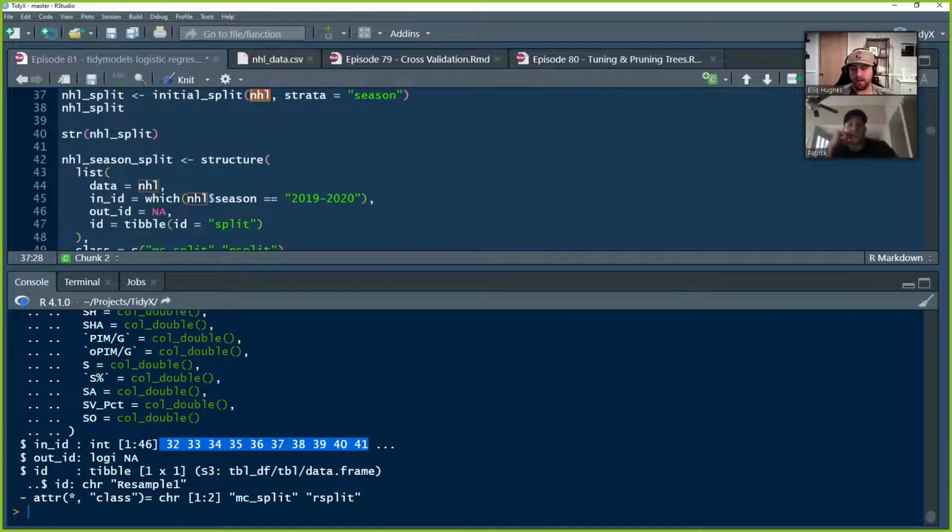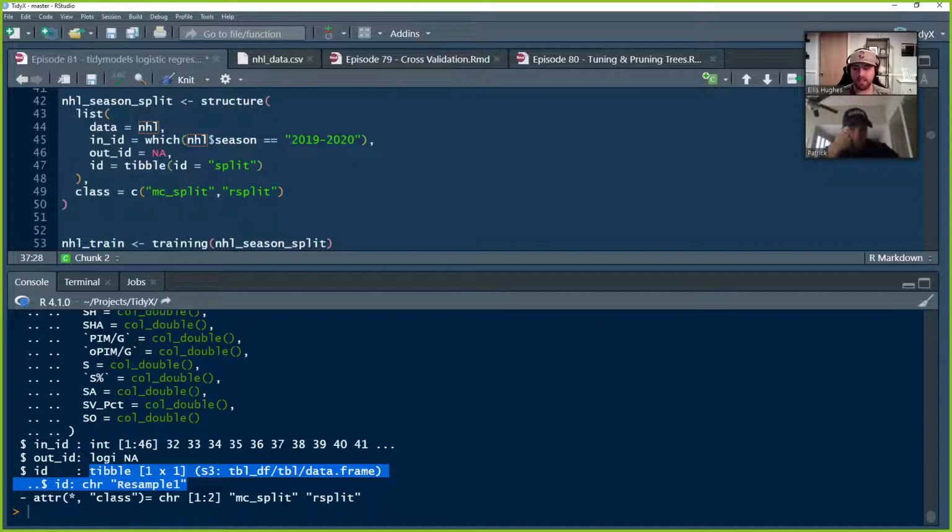All your row indexes. Yeah, it's the row indexes. Out ID, because it's the logical NA here, my assumption is that it is the out of set, so the test set. Yes, test set. But I also copied that, and then also ID. I think this means something in the Tidymodels world, but whatever. And then it's got a class of MC split and R split.